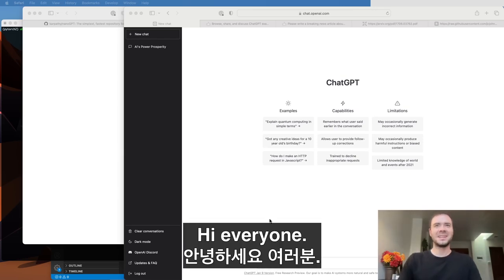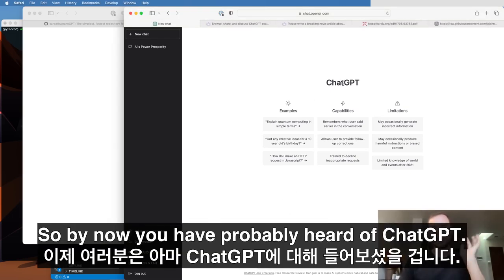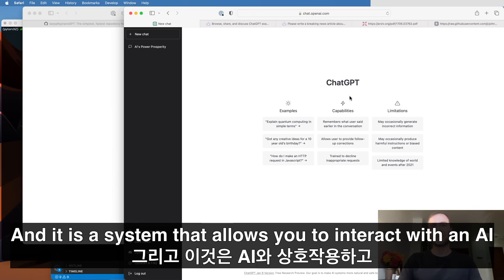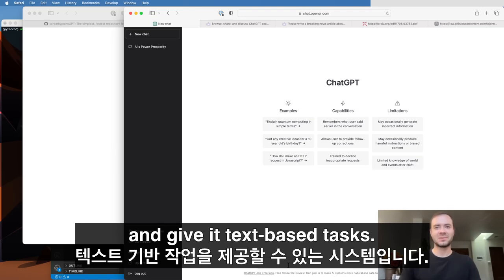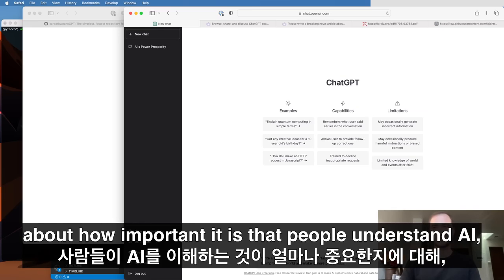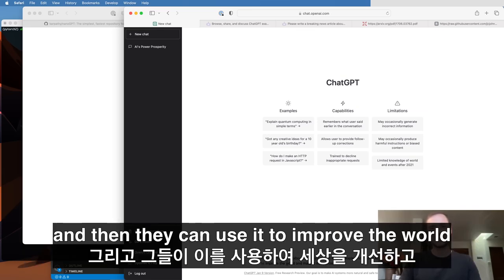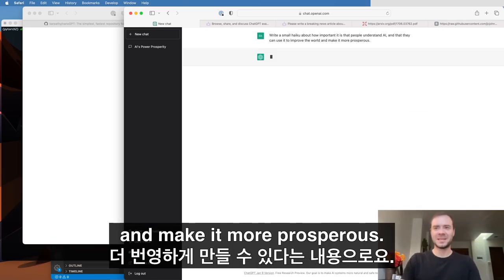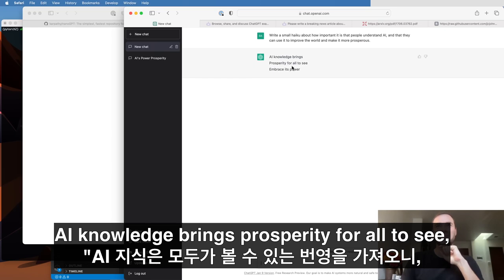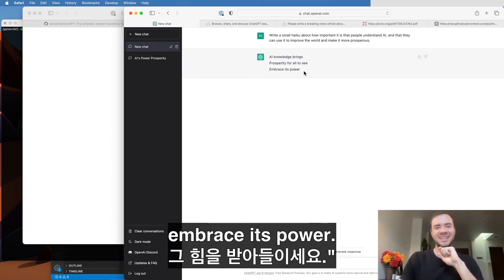Hi everyone. So by now you have probably heard of ChatGPT. It has taken the world and the AI community by storm. It is a system that allows you to interact with an AI and give it text-based tasks. For example, we can ask ChatGPT to write us a small haiku about how important it is that people understand AI, so they can use it to improve the world and make it more prosperous. When we run this: AI knowledge brings prosperity for all to see, embrace its power.